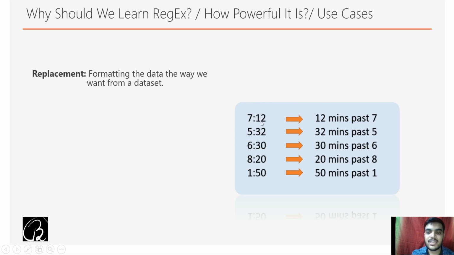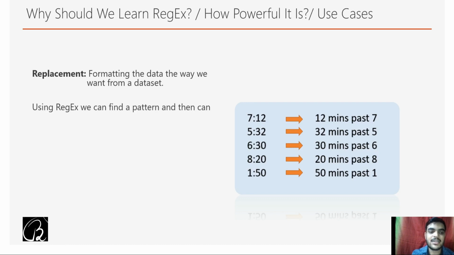Like 712 we have written in this way, 12 minutes past 7. Now we can do this with the help of regex. So see what we mean by replacement. Replacement means formatting the data the way we want from an input data set.